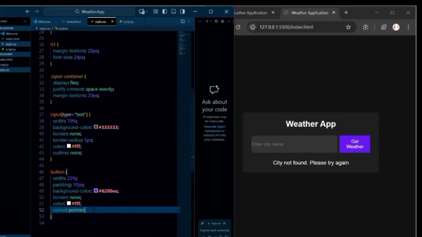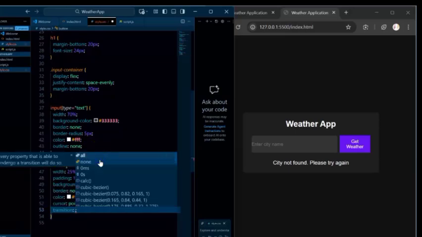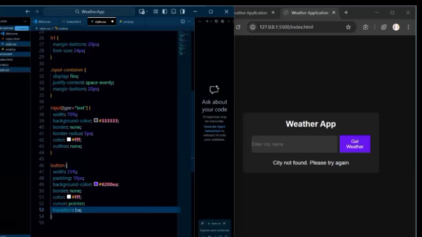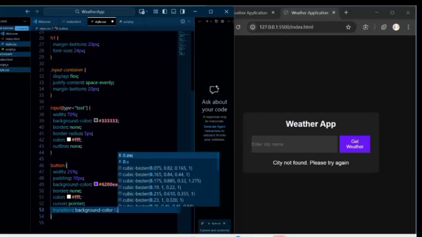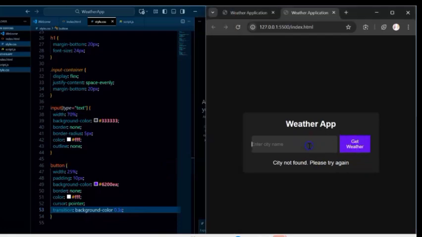So another thing we want to have is maybe a transition. We want to have some sort of transition to that. So we just want a background color, just within 0.3 seconds. See that effect, right? So that's the kind of transition. See, it's shaking a bit if you watch closely. So that's how you can style your button. And I think we are getting there, and looking beautiful.